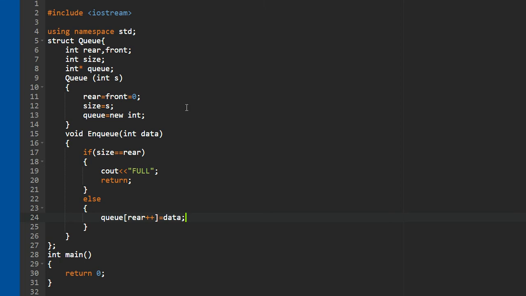Suppose we are having an array 1 2 3 4 and 5. First of all, the rear and front are both equal. Rear is the last element, like an upper bound and lower bound. Front always remains at the zeroth, and then rear increases to 2, then 3, then 4, then 5. It goes like that. If rear is equal to the size, then obviously you know that the array is full. It's the same thing, we are putting the value in that.